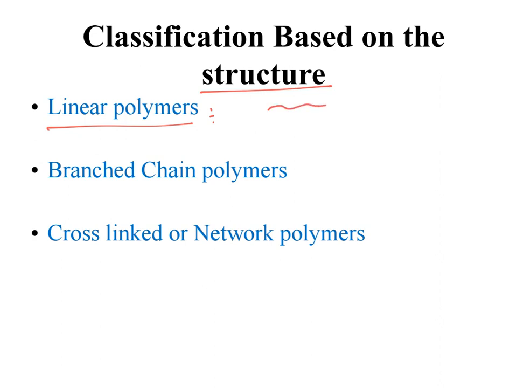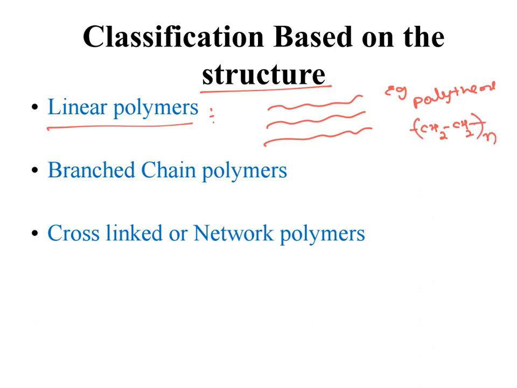Their orientation will be in this fashion, the polymer chain. Examples for linear polymers are polythene, a very straight chain polymer, and polyvinyl chloride, PVC.